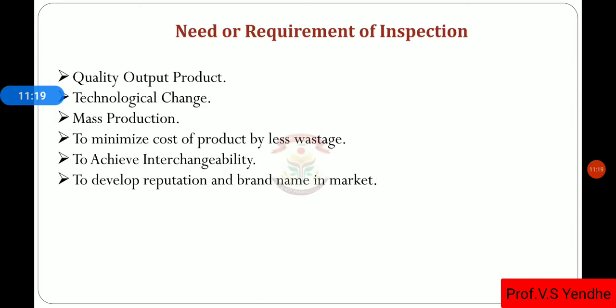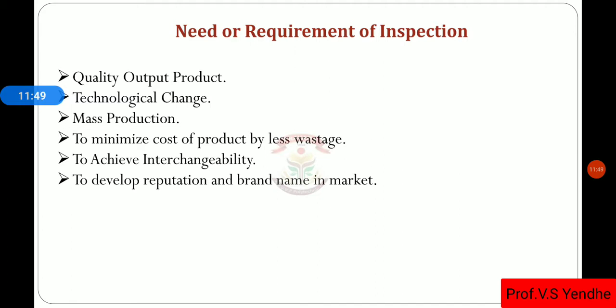Now, the need or requirement of inspection. The first is the quality output of the product. When we are manufacturing the products, components, through the various stages of the manufacturing process, so as to provide the output product with the greatest quality, it is always necessary to inspect the job or product at every stage of manufacturing.